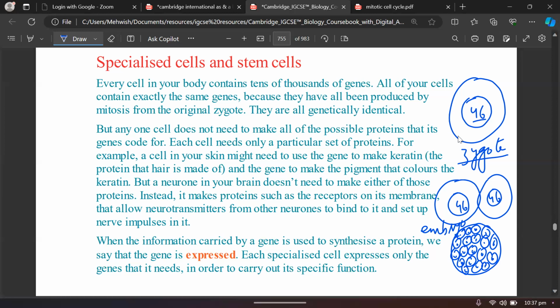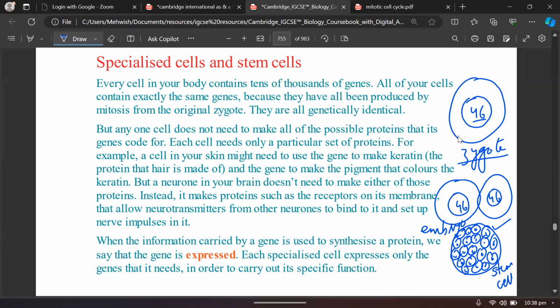There are two abilities that I'm talking about here. One, the ability of division. Number two, the ability of specialization. Such cells that have got the ability to divide are called stem cells. And all cells that are present in the embryo are called stem cells.